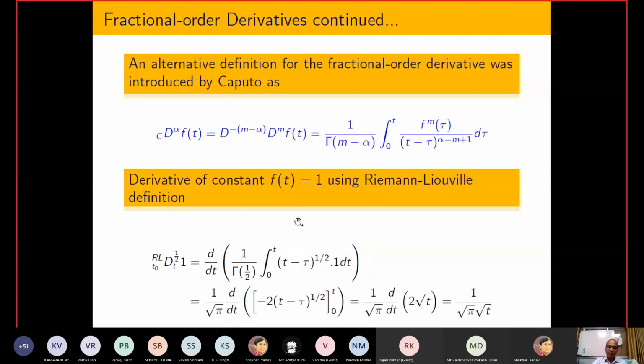Now try to see one more important thing. Suppose you have to calculate the derivative of f(t) equal to half. If you use the Caputo derivative, then the derivative of a constant function is 0. But if you use the Riemann-Liouville derivative, then you can see that the derivative of a constant function is non-zero.